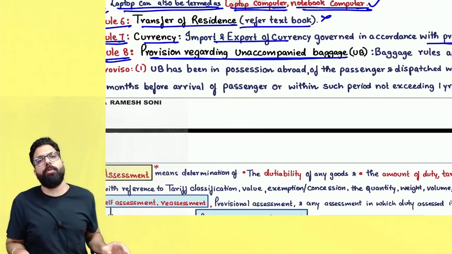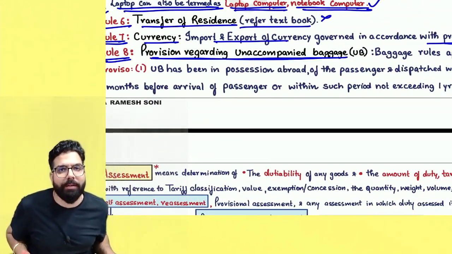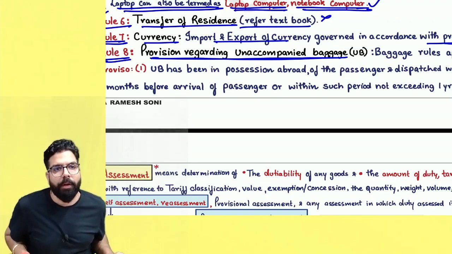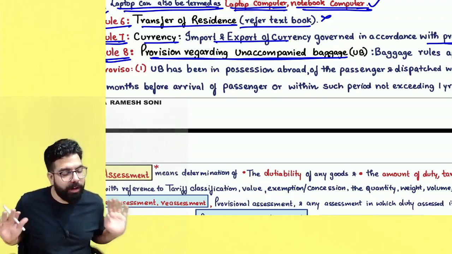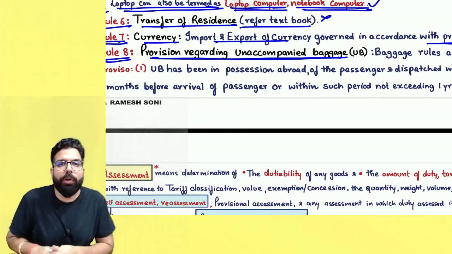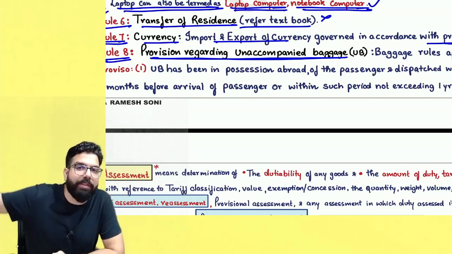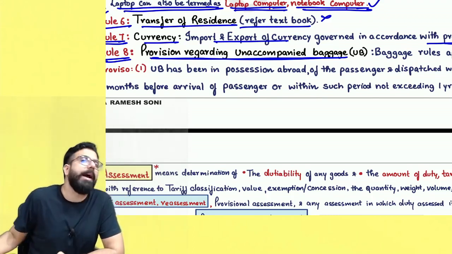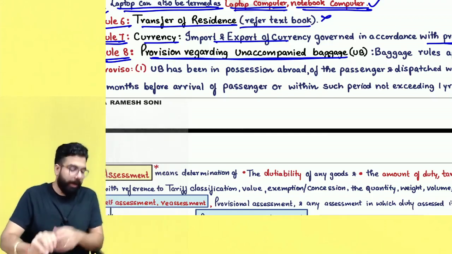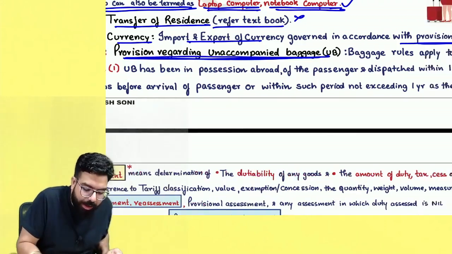Supposing Priyanka Chopra is coming from outside India and she is carrying some baggage. 10 suitcases were there. She was told she can take only 2. The remaining 8 suitcases, the airline company said, we'll send later. So, sir, baggage provisions are also applicable to unaccompanied baggage. So they are telling the provision regarding unaccompanied baggage.